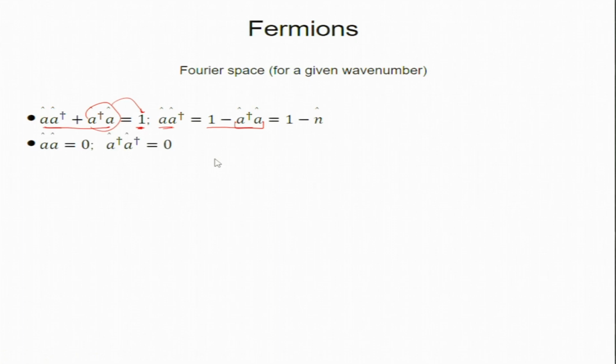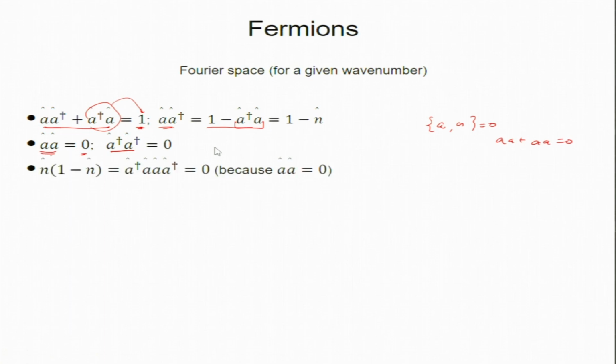Now, we know that A squared is 0, right? So, A anti-commuted with itself is 0, so A plus A is 0, which means A squared is 0. Similarly A dagger squared is also 0, but the product of two operators is not 0. Creation and destruction operators multiplied together is not 0.